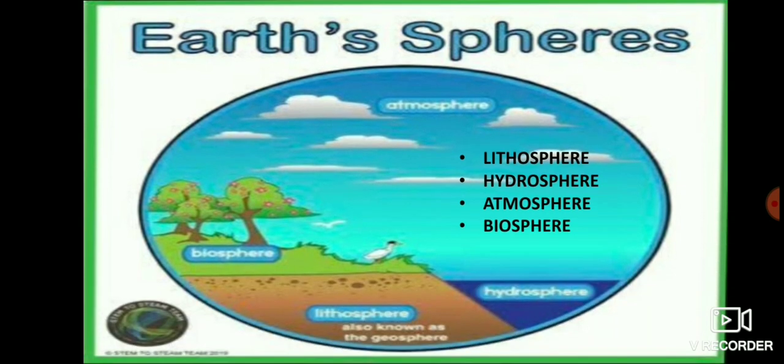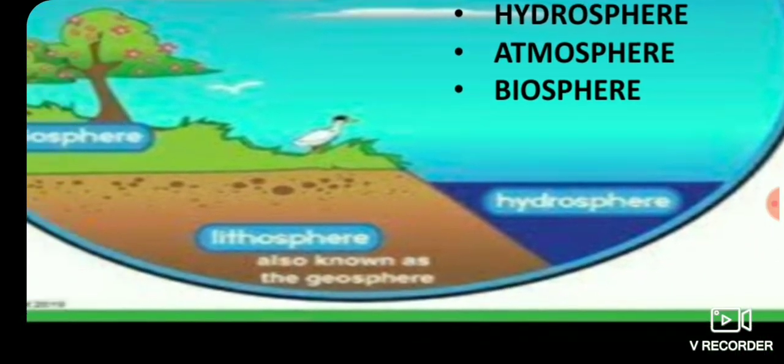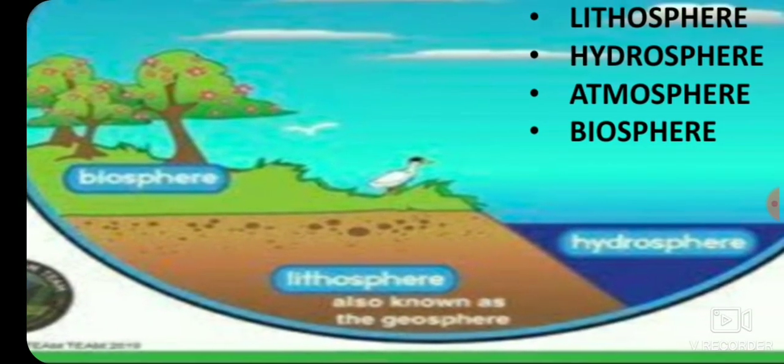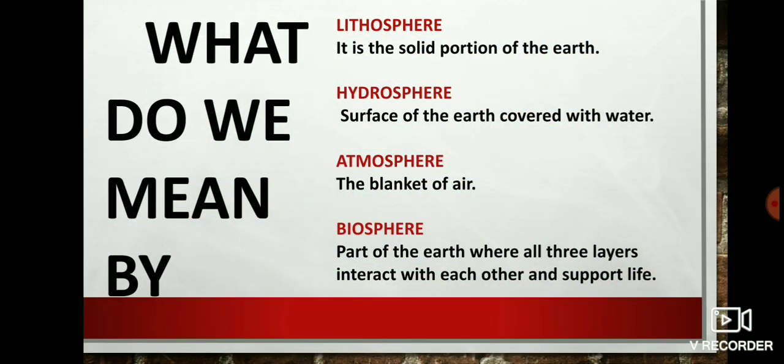So now let us talk about the spheres of the earth. The earth consists of four spheres: lithosphere, hydrosphere, atmosphere and biosphere. Here we can see all the spheres: atmosphere, hydrosphere, lithosphere, also known as geosphere, and biosphere. Now let us understand what we mean by lithosphere. It is the solid portion of the earth. Hydrosphere, surface of the earth covered with water. Atmosphere, the blanket of air. Biosphere, part of the earth where all three layers interact with each other and support life.